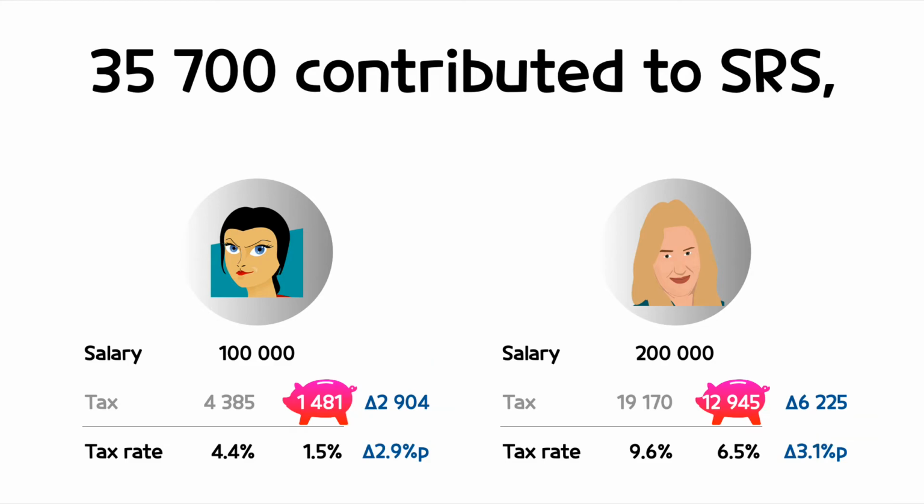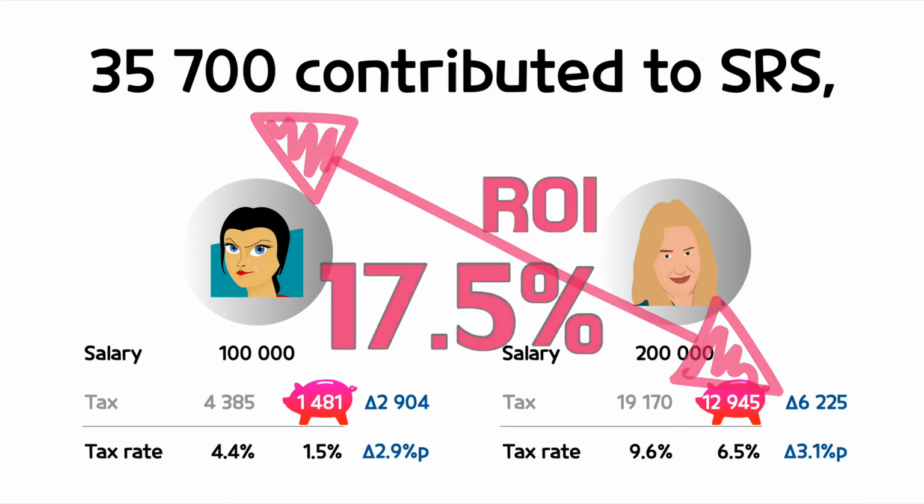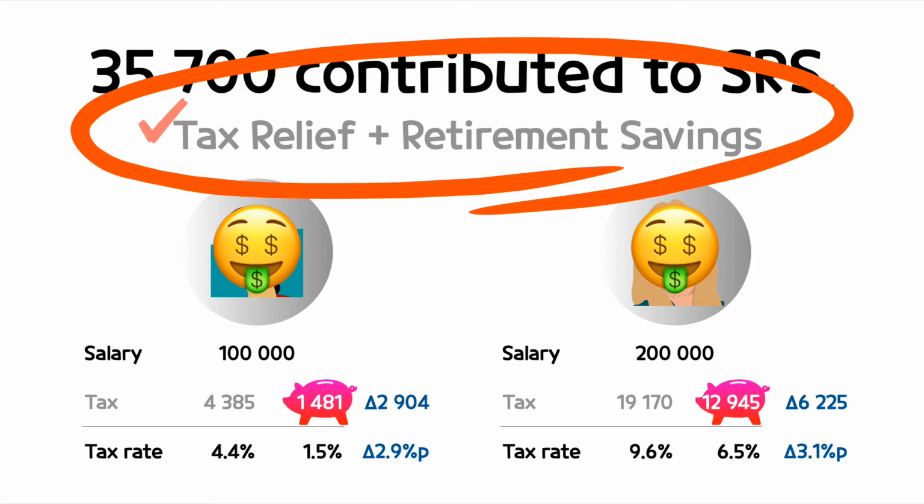For junior director, return on income is 17.5% as she saves $6,225 by contributing $35,700 to SRS. It's really amazing. The bottom line is that with SRS, you can do tax relief and retirement savings at the same time.